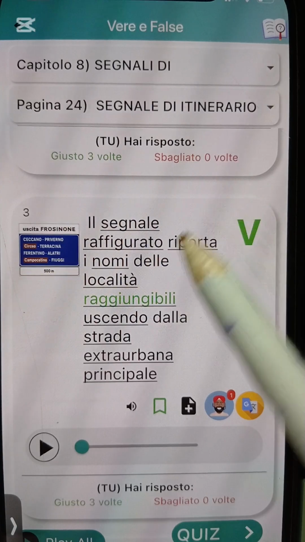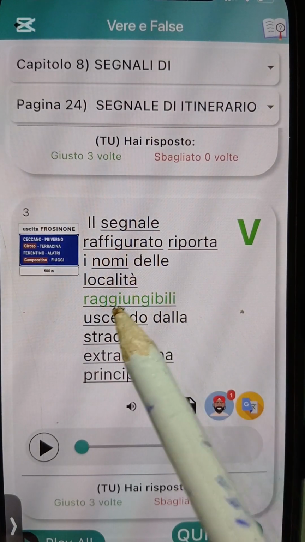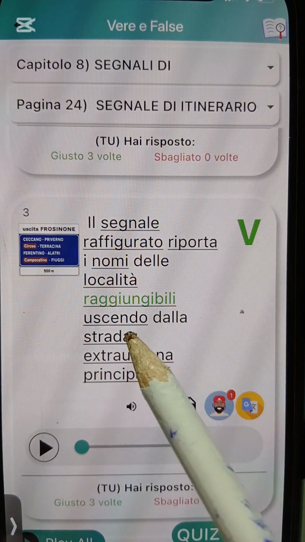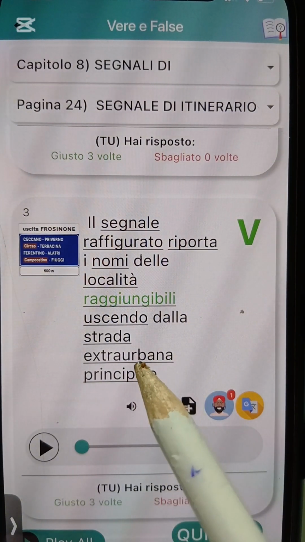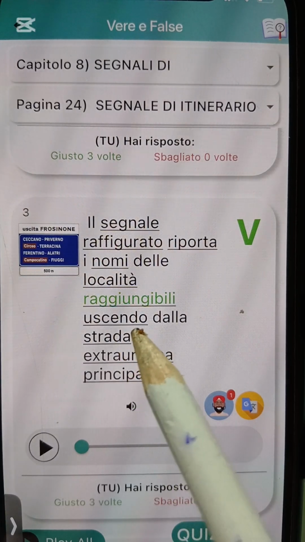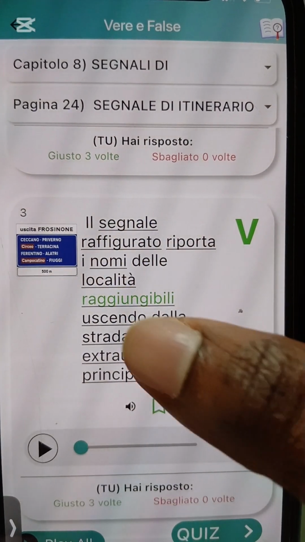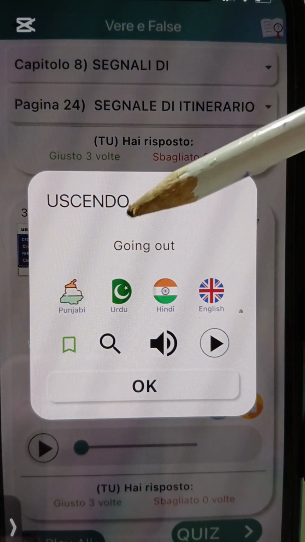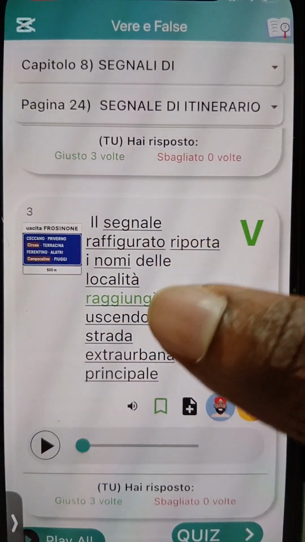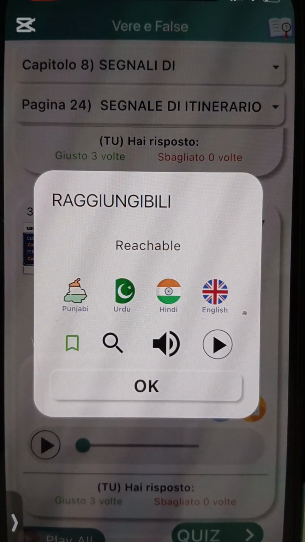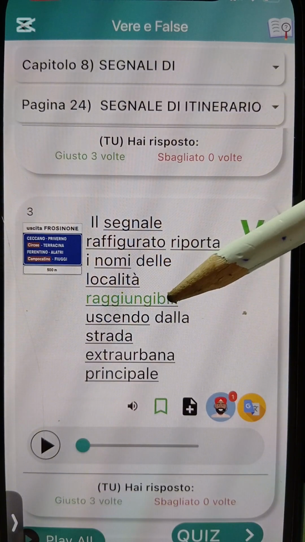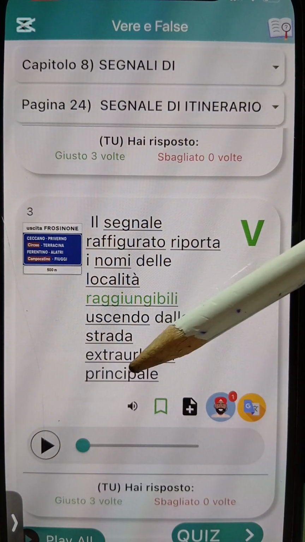Okay, now e say this sign figure, e dey report the names of location wey you fit reach if you dey use Strada Extraurbana Principale, or if you dey go out. Okay, this one na uscendo, going out. Raggiungibile, reachable. So e dey report the names of location that is reachable when going out of Strada Extraurbana Principale.